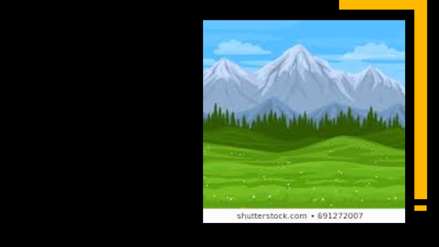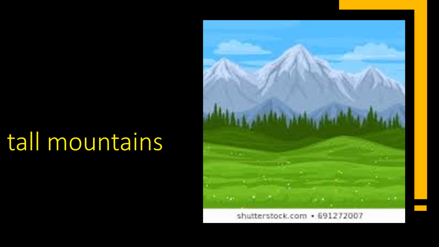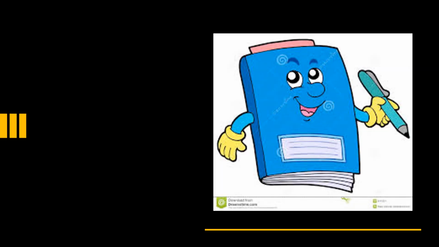Here we see mountains. Now, how do you describe the mountains? Icy mountains. If there is ice on top, you say icy mountains. Tall mountains. Blue mountains. High mountains. Right? Here's a book. What kind of a book is it? A good book. A small book.